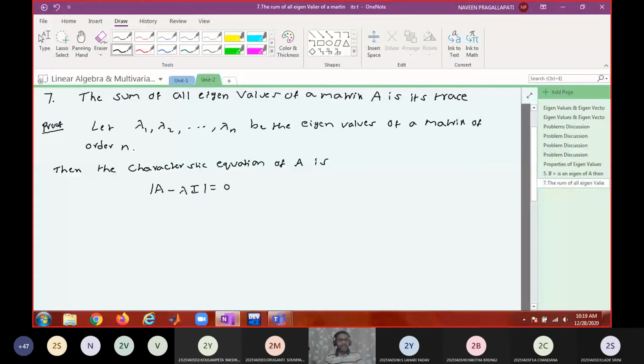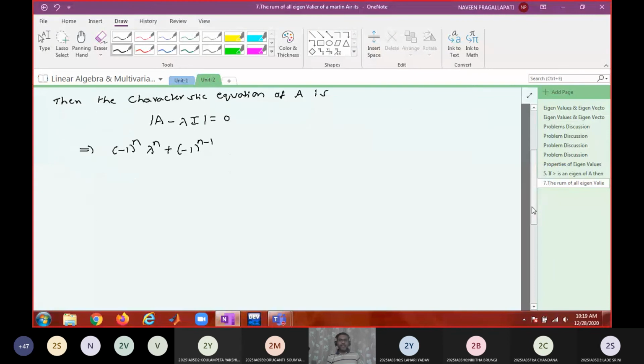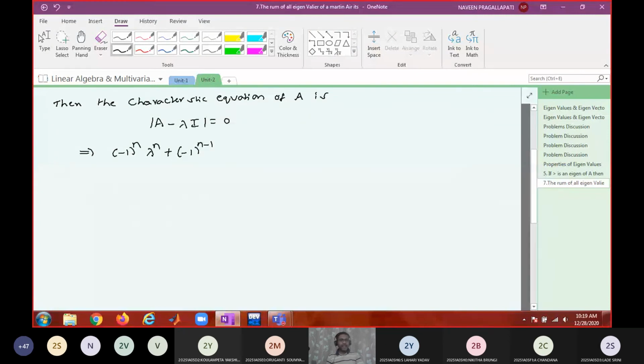How can I express determinant of A minus lambda equal to 0? The first one I know, minus 1 whole power n into lambda power n. Do you know the second one? Minus 1 whole power n minus 1 into what? So we'll just look at 2 by 2 and 3 by 3 and try to generalize.